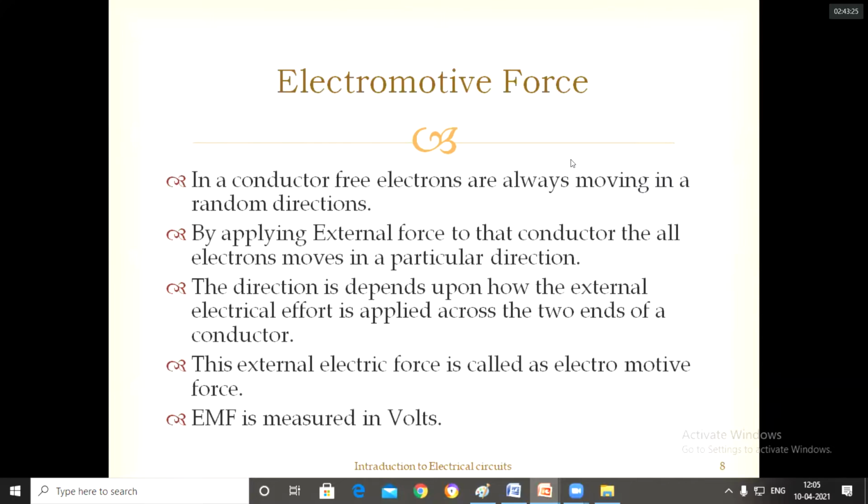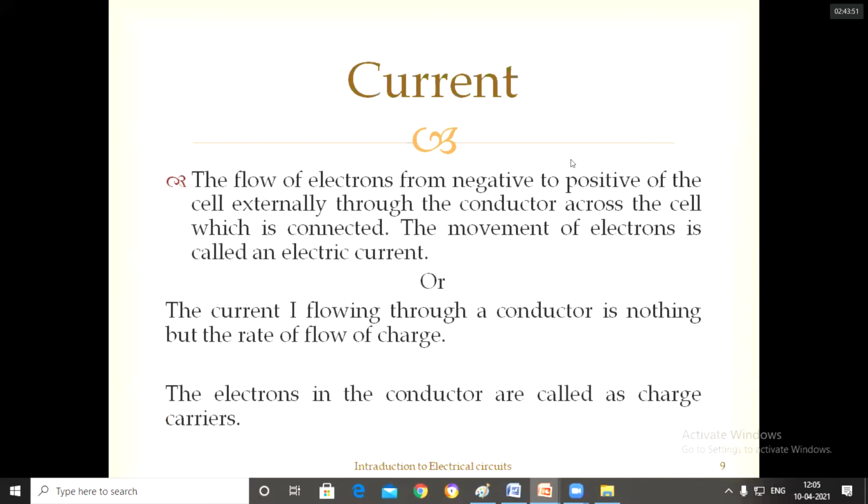And next, what is electromotive force? In a conductor, electrons will move randomly. But due to some external force, the electrons will flow in a particular direction. That external force we call the electromotive force. That electromotive force is EMF, which we measure in volts.